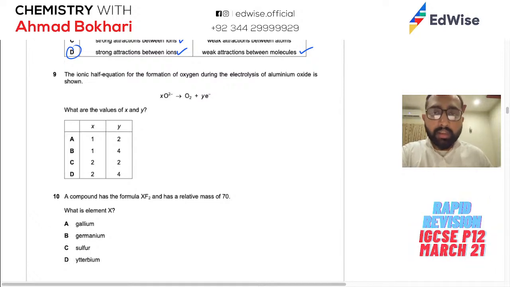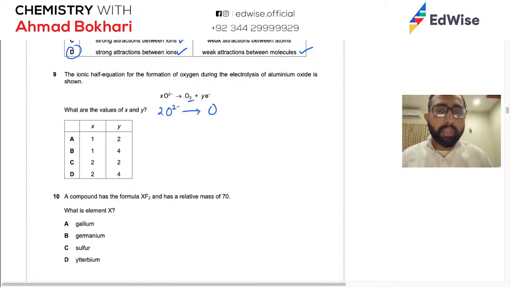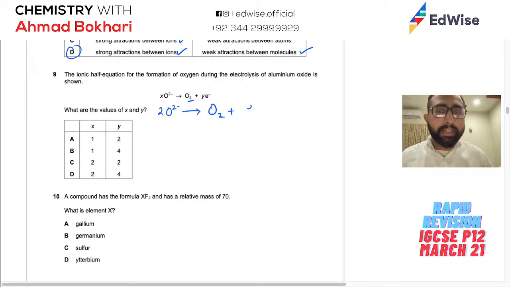Balancing is very easy. You just need to look at two things. Number one, how many atoms do you need? You have 2 here, so it should be 2 oxide ions breaking down to make oxygen. Secondly, just multiply these numbers. 2 times 2 minus means the total charge that it has lost, that is -4. So this means it has to lose 4 electrons. Another way of looking at this is that one oxide has gained 2 extra electrons, right? So when it goes back to become an atom, it's going to lose 2 electrons each. So that is how you know.